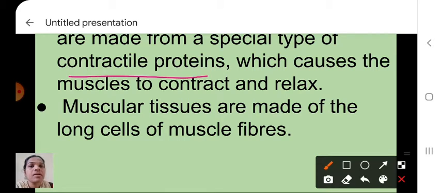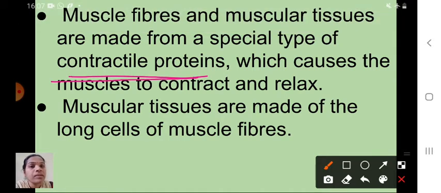Already in the 15th chapter, life process, I have told our muscles are made up of one special type of proteins. That name is what? Say here, children, that is a special type of contractile proteins, which causes the muscles to contract and relax.